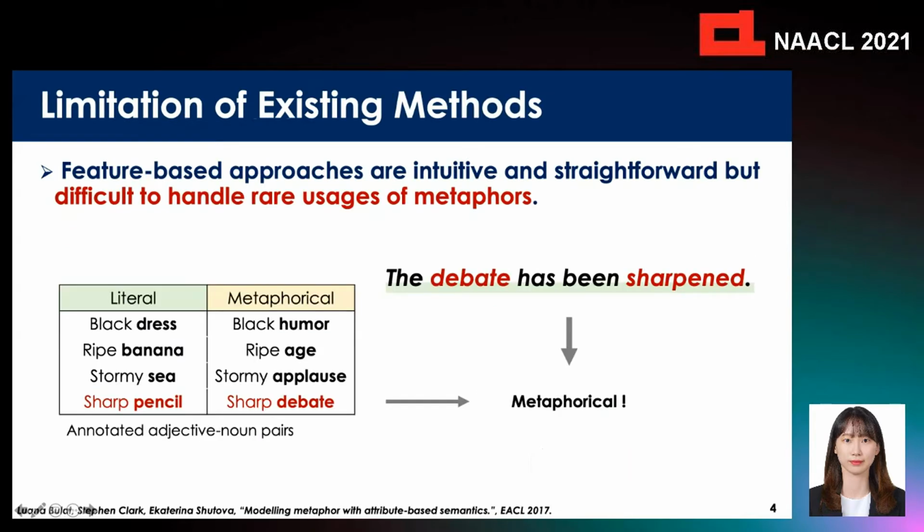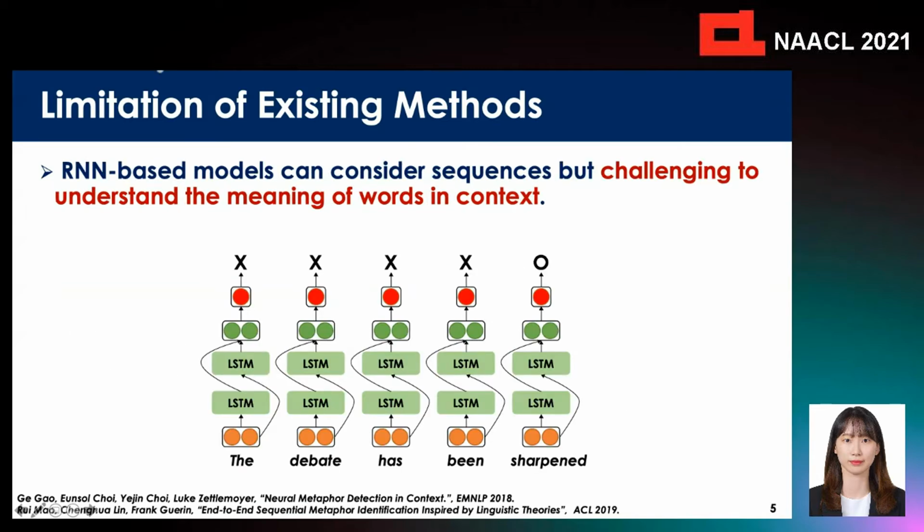A lot of existing studies have developed various computational models to recognize metaphor based on the approach as follows. Firstly, feature-based methods are intuitive and straightforward, but it is challenging to handle rare usages of metaphor if the word or phrase is not annotated beforehand. Also, several studies propose neural metaphor detection using recurrent neural networks. This approach can consider sequences of words, but it has limitations in representing various aspects of words in context, only with the shallow neural networks like bidirectional LSTM or convolutional neural network.